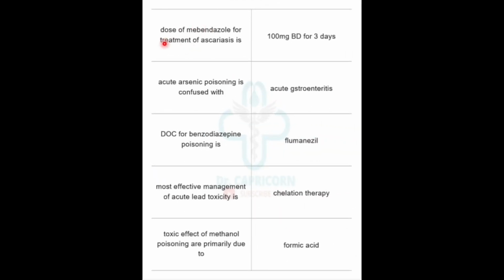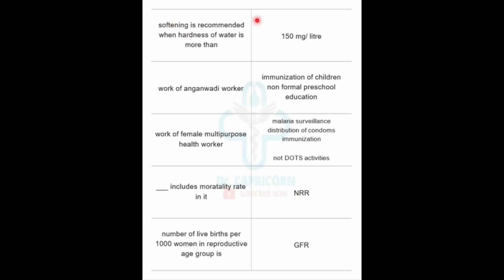Dose of mebendazole for the treatment of ascariasis is 100 mg BD for 3 days. Acute arsenic poisoning is confused with acute gastroenteritis. Drug of choice for benzodiazepine poisoning is flumazenil. Most effective management of acute lead toxicity is chelation therapy. Toxic effects of methanol poisoning are primarily due to formic acid. Softening is recommended when hardness of water is more than 150 mg per liter.